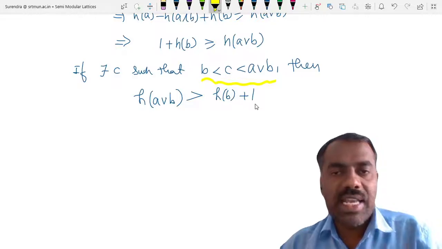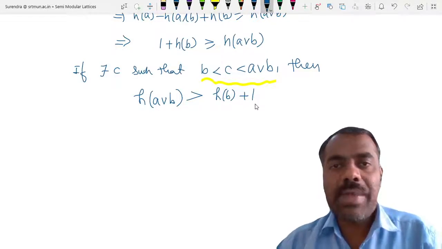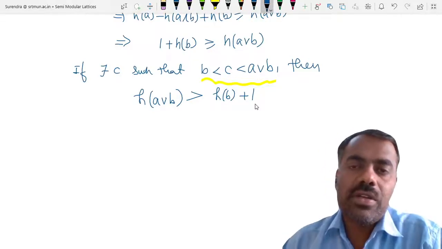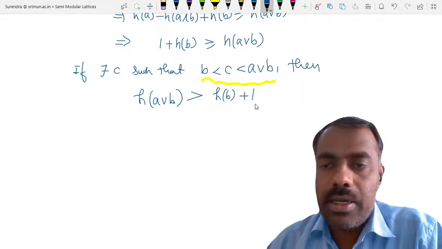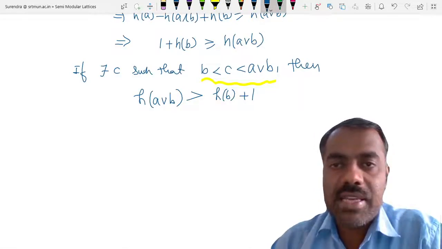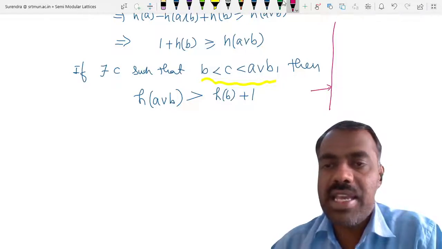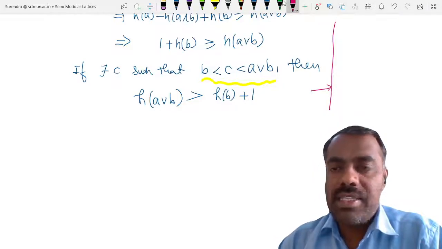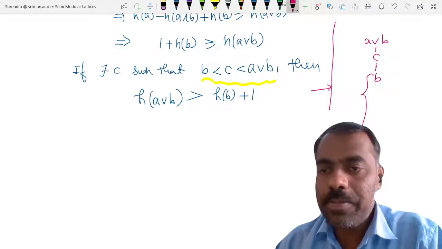When we consider a maximal chain in 0 comma A joint B, let me write here so that we can understand better. Suppose you have A joint B here, B here and C here. In between there may be some elements also. How is the height of B defined?